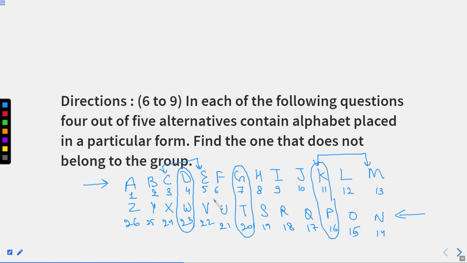It means if we count from the starting, A, B, C and D, D is the fourth one. And if we count from the last, that is Z, Y, X, W, W is the fourth one from the last. This is the relation. If I talk about G, G is 7th from the starting and T is 7th from the last, right? K is 11th and P is also 11th from the last, right? This is the relation that we are deriving.